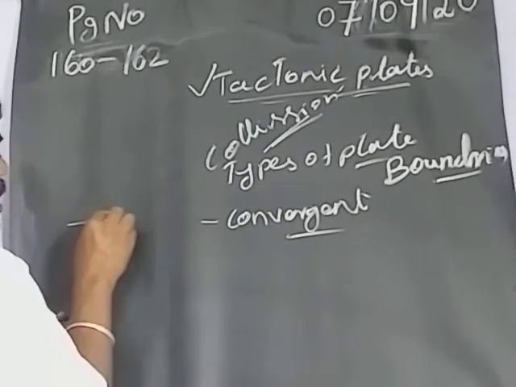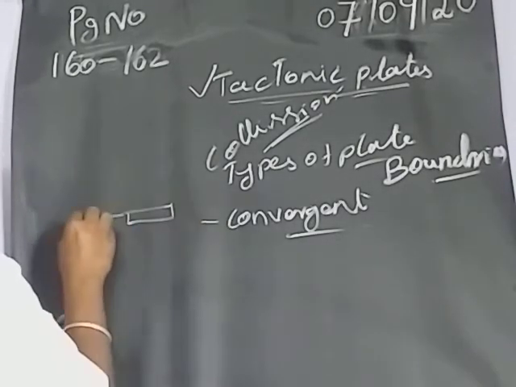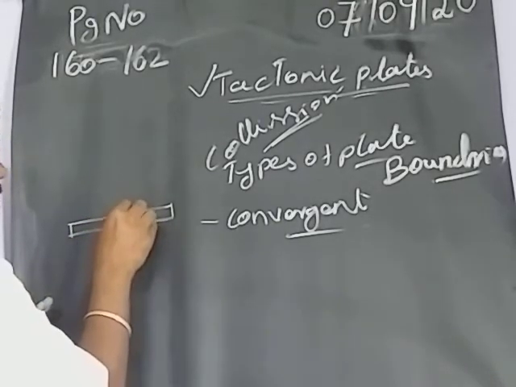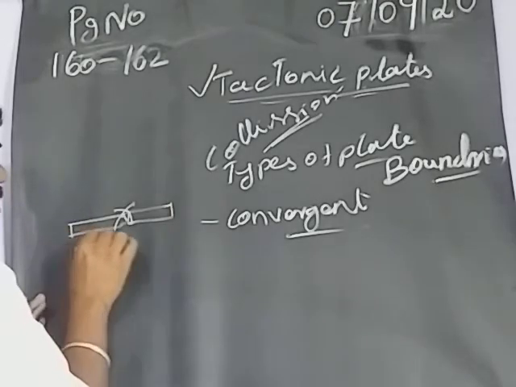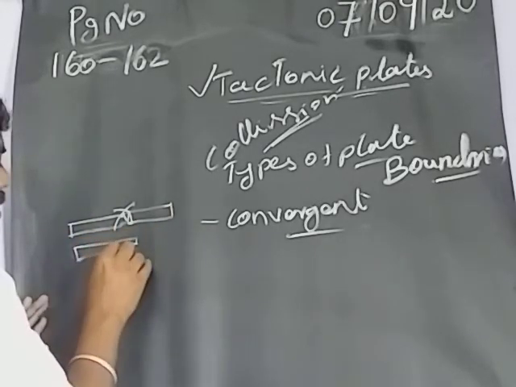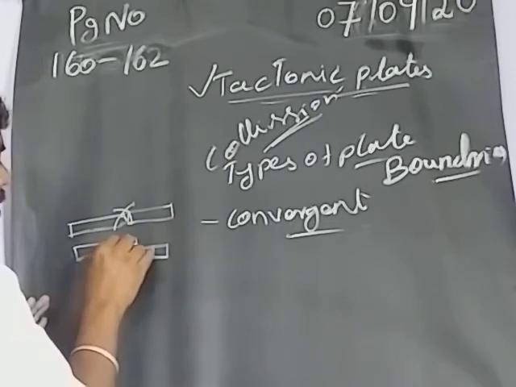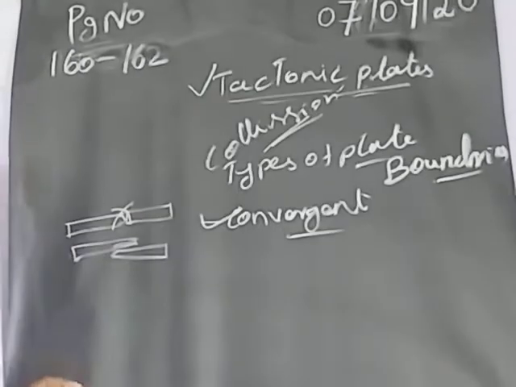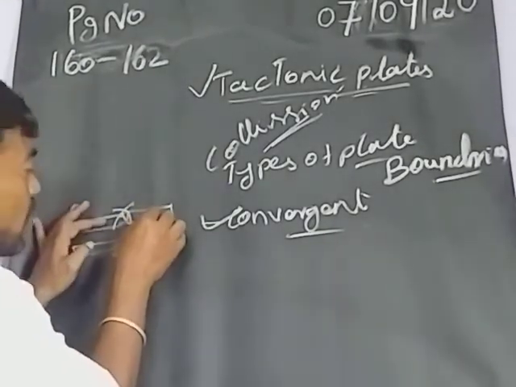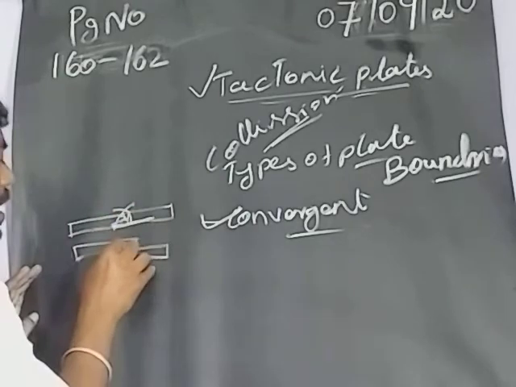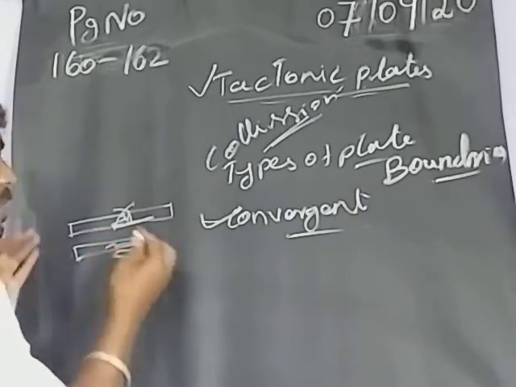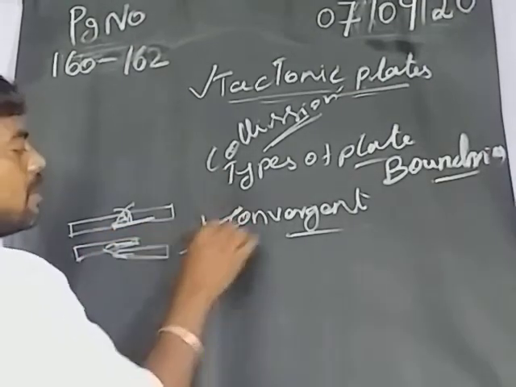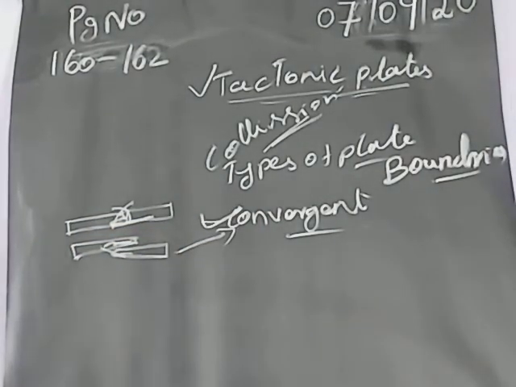For example, here one plate will be there, here one plate will be there. This will be normal, but one may get up or the other may get down. Normally it will be like this, but because of moving towards each other, one may get up and another will get down. This will be called a convergent boundary.